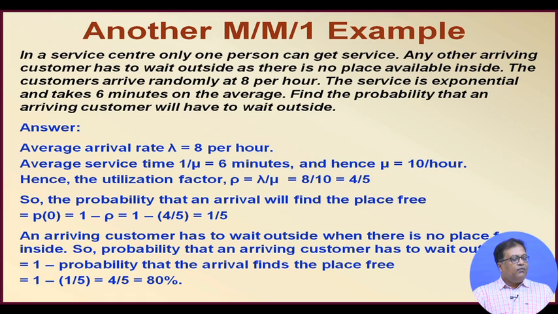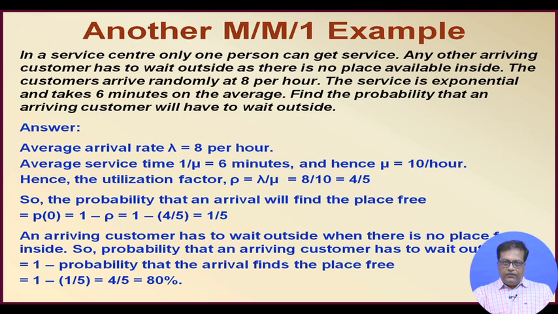Average arrival rate lambda is 8 per hour, average service rate is 6 minutes, so mu is 10 per hour. So utilization factor rho is lambda by mu, that is 8 by 10, equal to 4 by 5. What is the probability that there is nobody in the system, that is P0, that is 1 minus rho, 1 by 5.